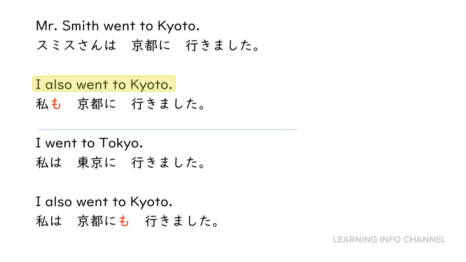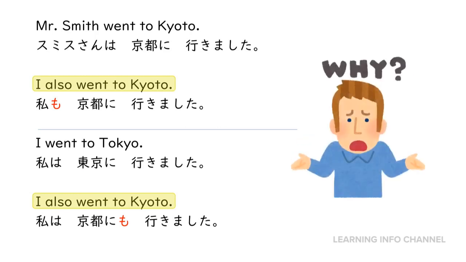Now, these two English sentences are identical, but the location of mo is different in each of these sentences. Why? It's because what part of the sentence where also is indicating is different. In the first pair, also is about I. In the second pair, also is about Kyoto. You can also see that mo is placed after a noun in the second sentence, which is different from the first sentence.